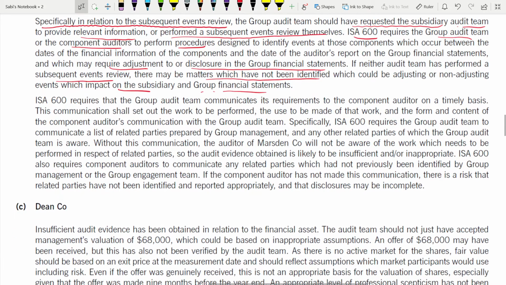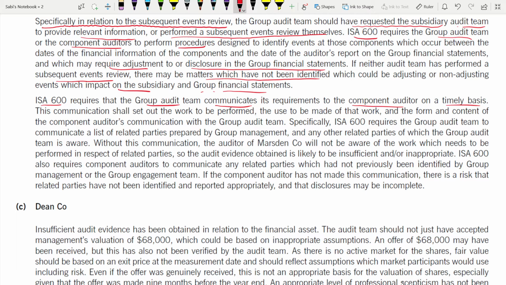Now, ISA 600 requires that the group audit team communicates its requirements to the component auditor. Again, ISA 600 says that they have to communicate their requirements to the component auditor on a timely basis. So this paragraph is about that communication between the group audit team and the component auditor.